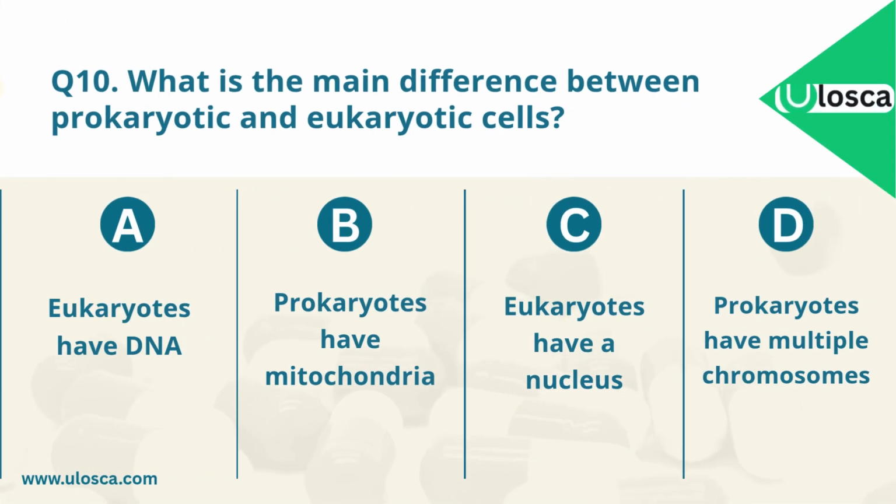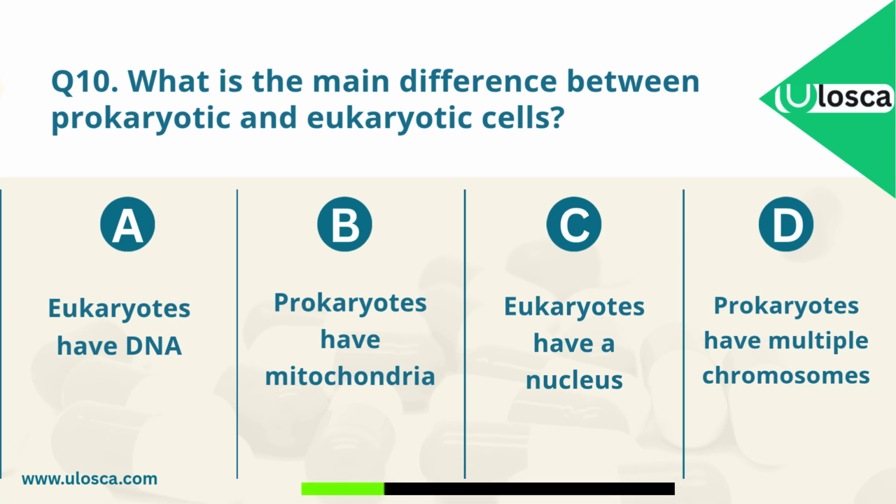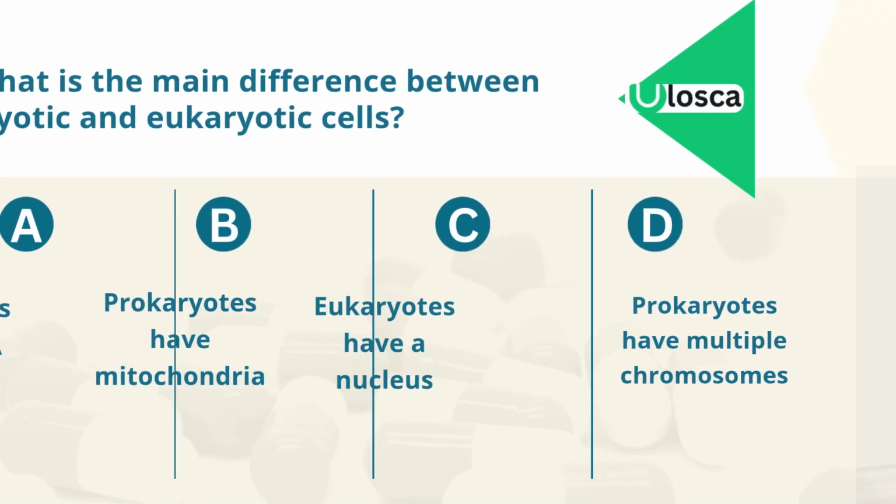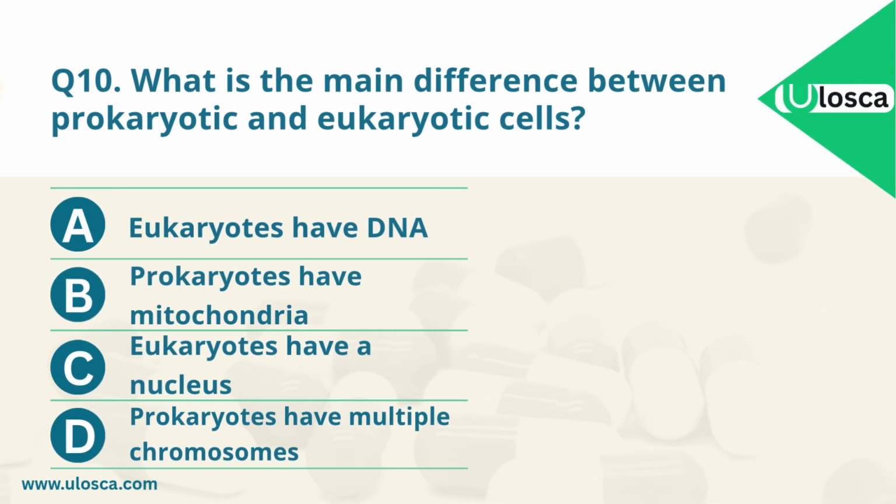Question 10. What is the main difference between prokaryotic and eukaryotic cells? A. Eukaryotes have DNA. B. Prokaryotes have mitochondria. C. Eukaryotes have a nucleus. D. Prokaryotes have multiple chromosomes. Which one is the correct answer? The correct answer is C. Eukaryotes have a nucleus.